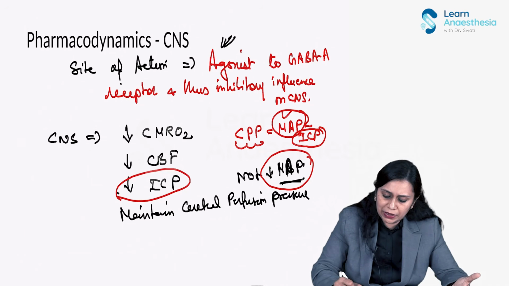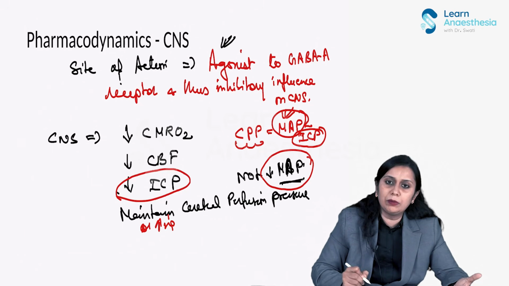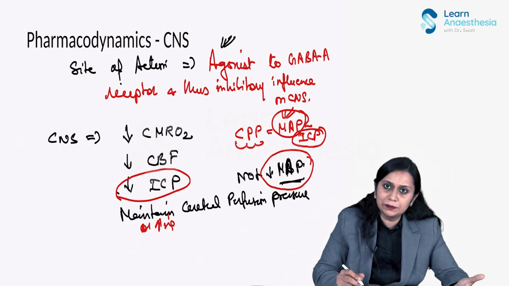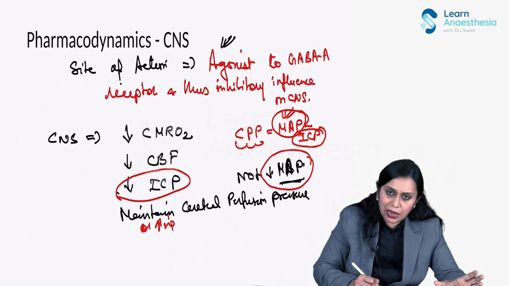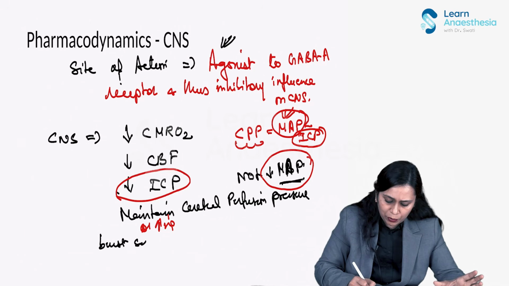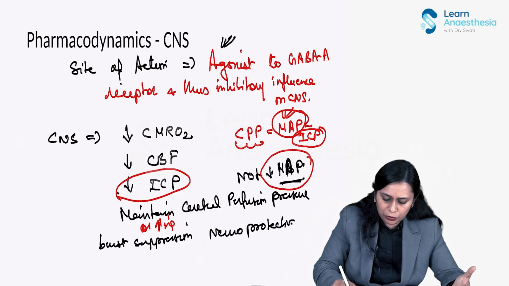But since etomidate maintains the mean arterial pressure, it is maintaining or increasing the cerebral perfusion pressure. A good thing, right? Then one important thing we need to know about etomidate is that it has shown burst suppression like propofol, so it is also neuroprotective like propofol.